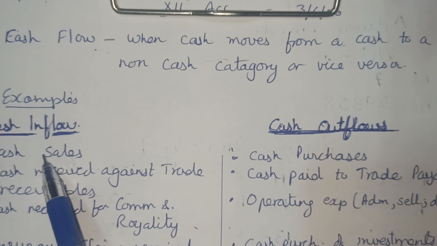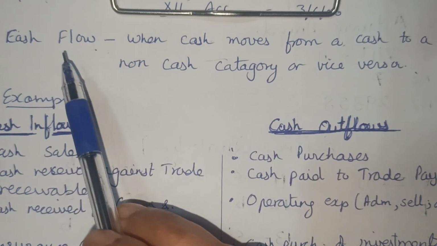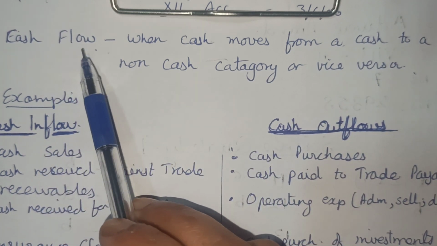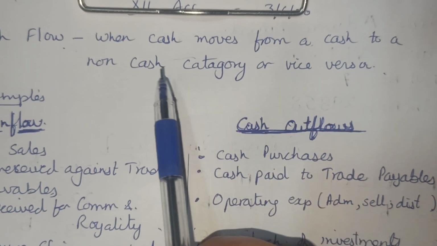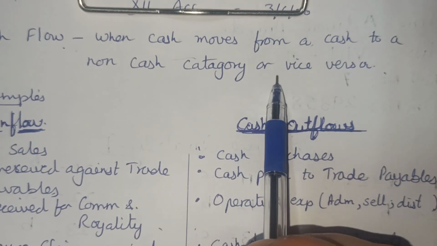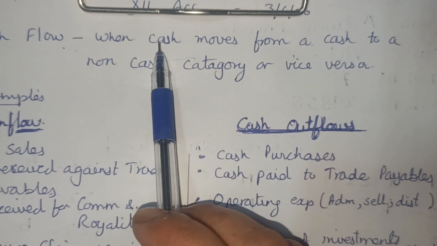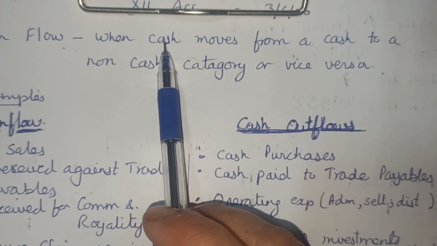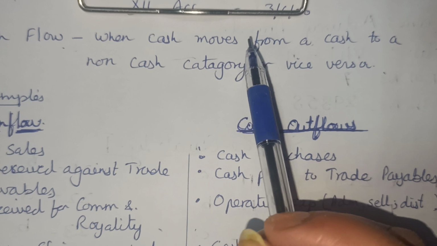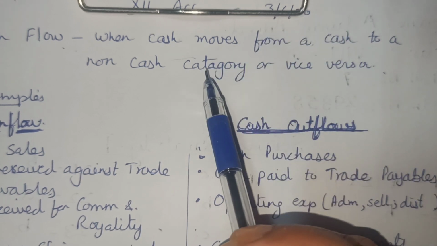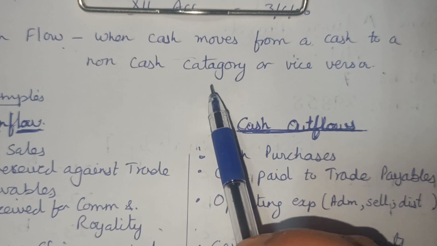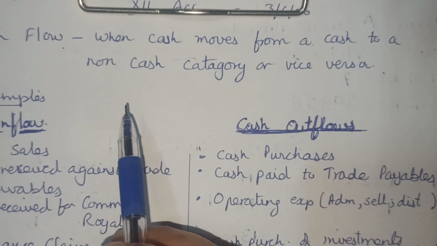So either inflow or outflow, the flow of cash will be considered when the cash moves from a cash to a non-cash category, or non-cash to a cash category. Like purchase of fixed asset. Fixed asset is non-cash. Cash is going out, fixed asset is coming in. So that will result in flow of cash.